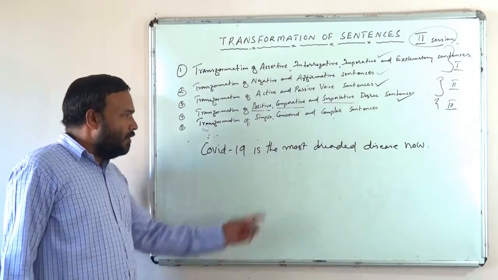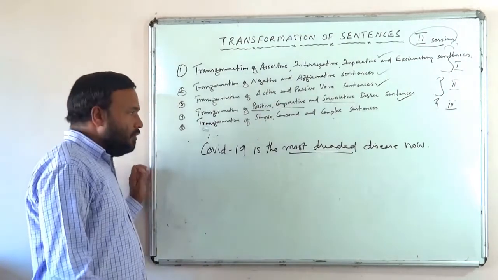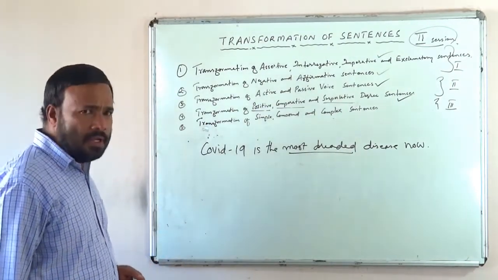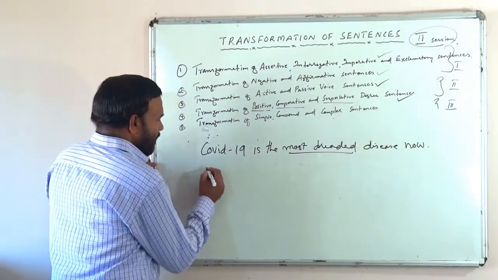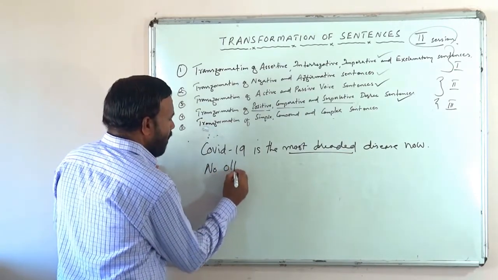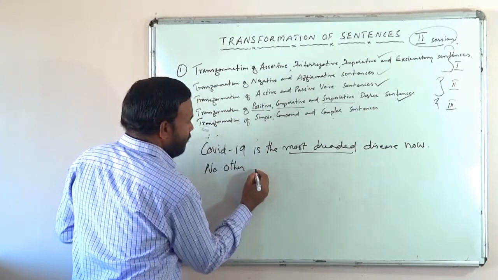Of course it is. Most dreaded, it is in superlative degree. How can we change it into positive? In positive, we must always start with "no other." No other disease.